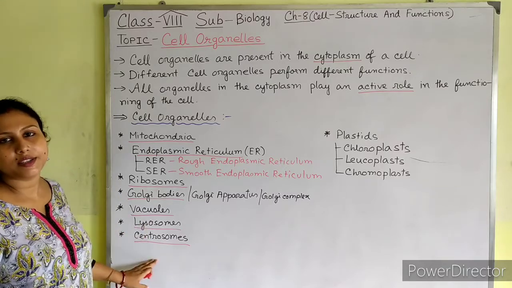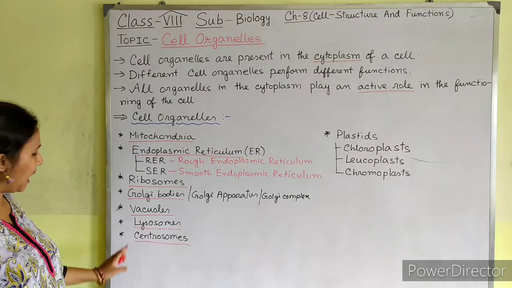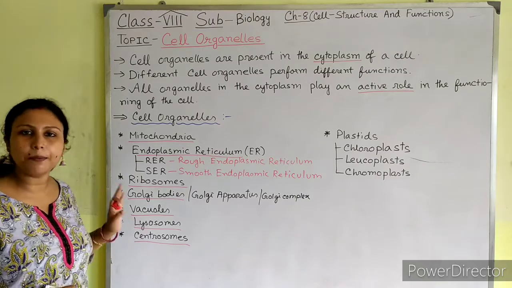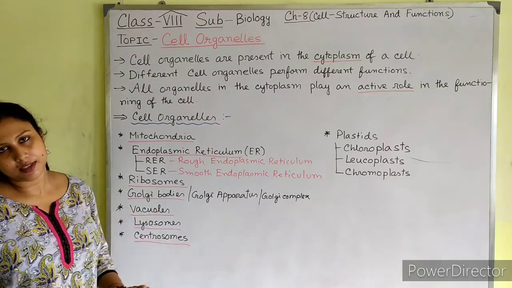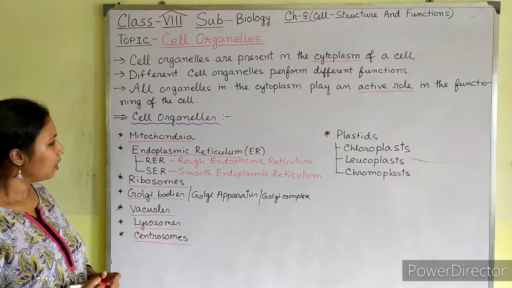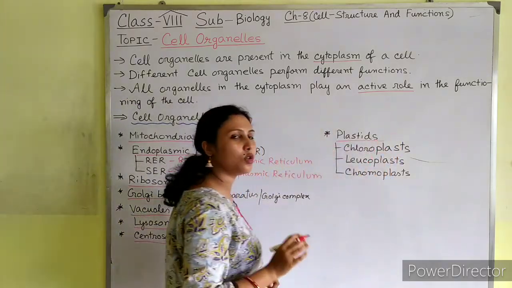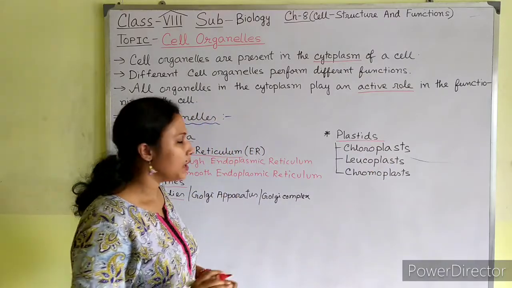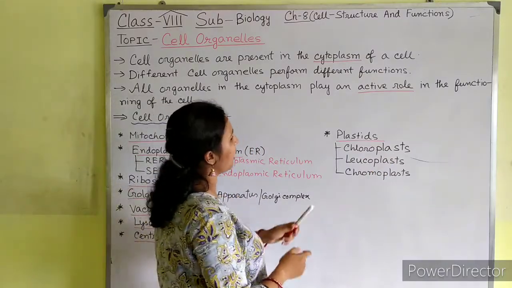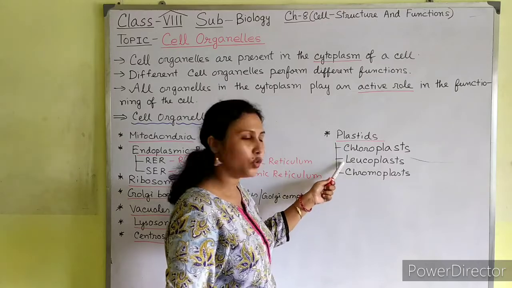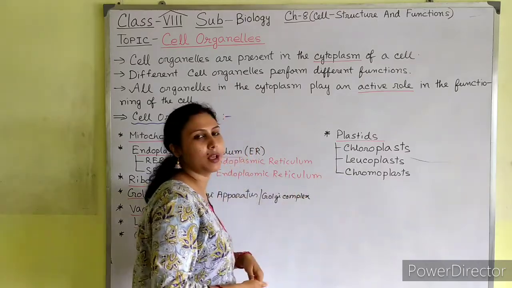Centrosomes are present in animal cells. Lysosomes are also mainly present in animal cells. Next, plastids. Plastids are present only in plant cells. Plastids are again of three types, that is chloroplast, leucoplast and chromoplast.